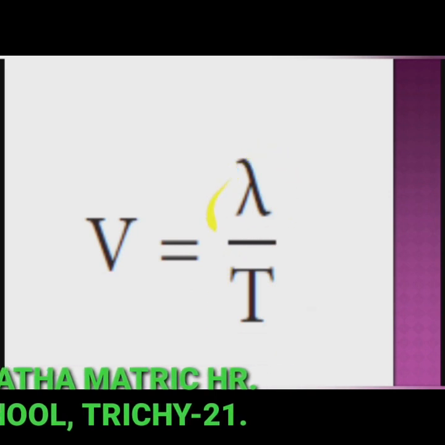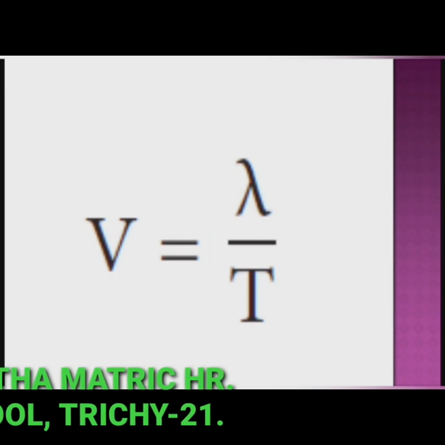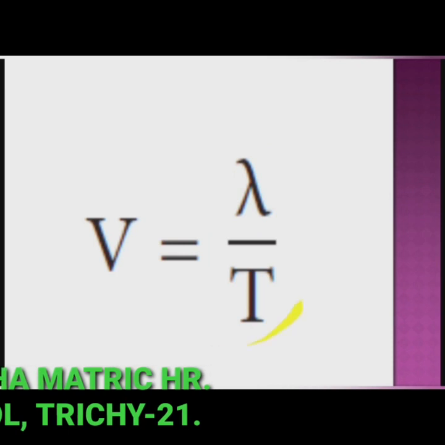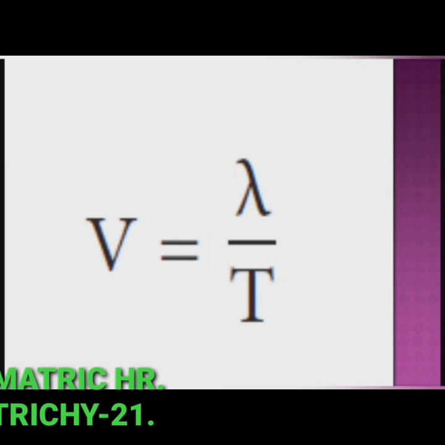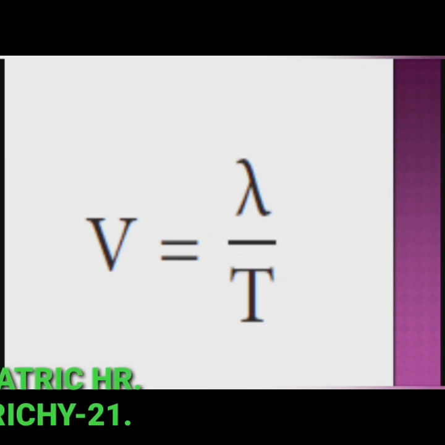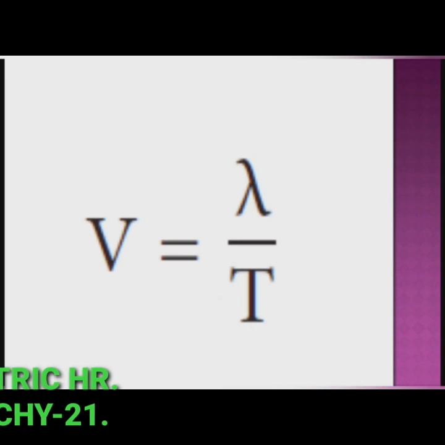Distance traveled by one wave. Then T is the time period, the time taken for one wave for this propagation. So v is equal to lambda by T.